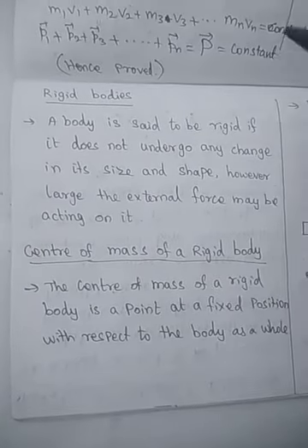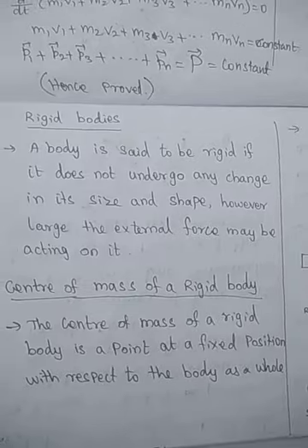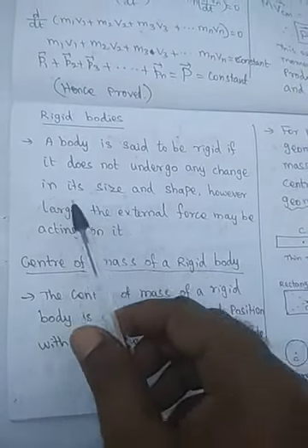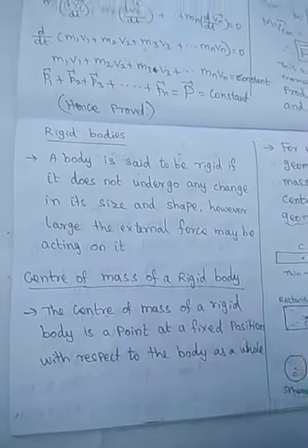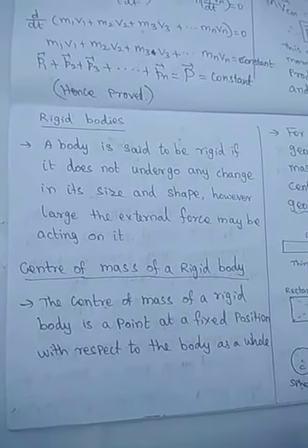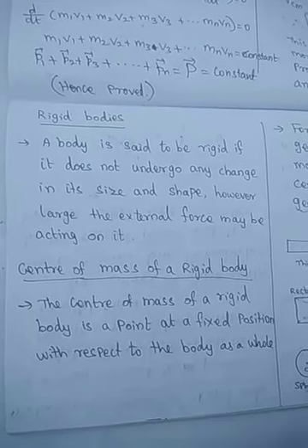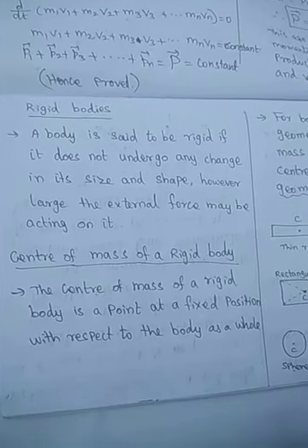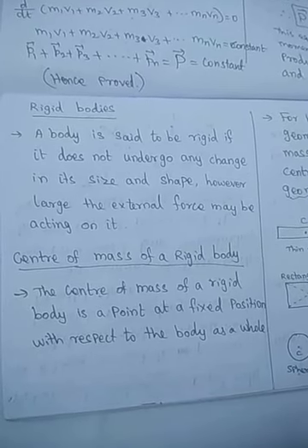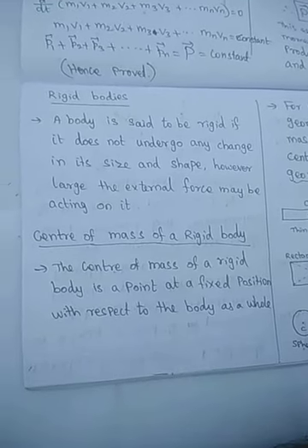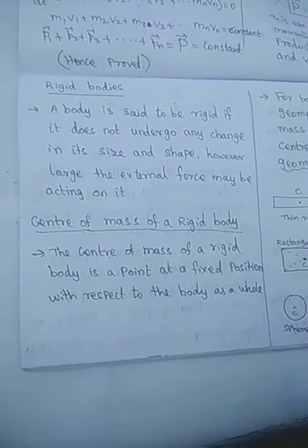The next topic is the rigid body. What is a rigid body? A body is said to be rigid if it does not undergo any change in its size or shape. That means if you apply any external force or pressure, its size and shape do not change, however large the external force acting on it. A stone and similar solid bodies are rigid bodies.